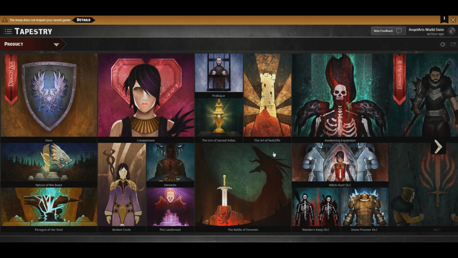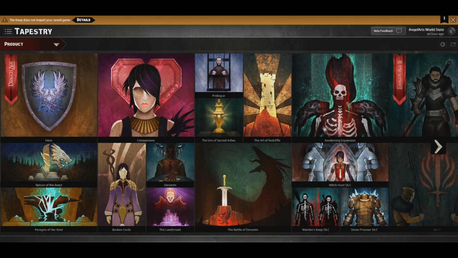This is something that I didn't realize before, but the other nice thing, the important thing about this Keep, is that the Keep actually records the decisions of things that were not being tracked by your saves in Dragon Age Origins and Dragon Age 2. I had no idea. So there were specific decisions that you made in Origins and Dragon Age 2 that your save file wasn't really keeping track of. However, the Keep does. So that's pretty awesome.